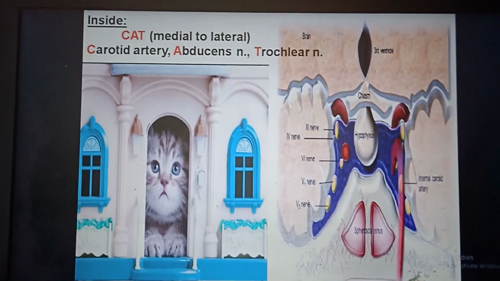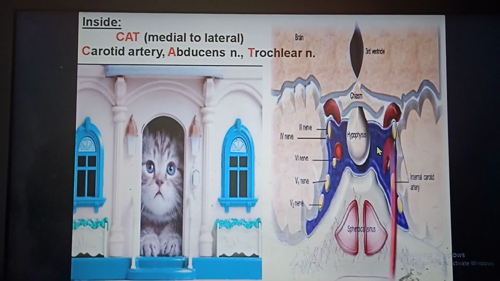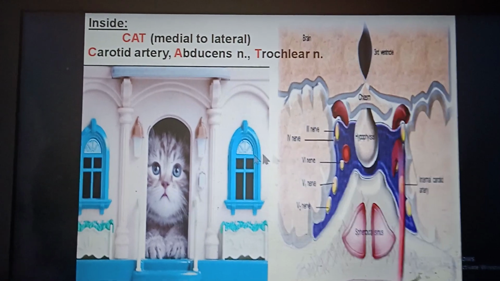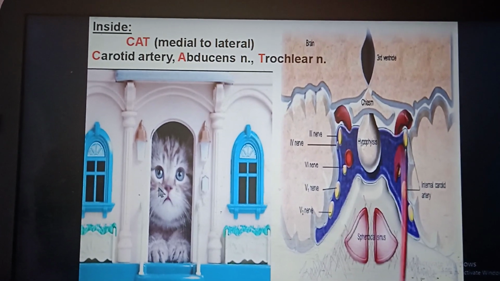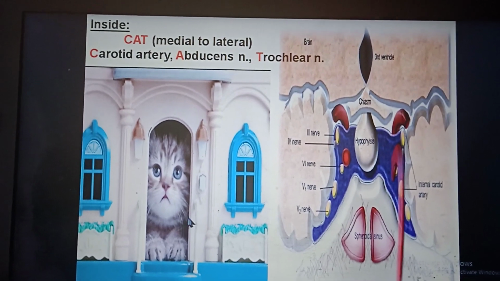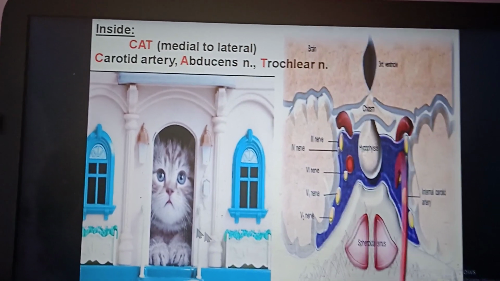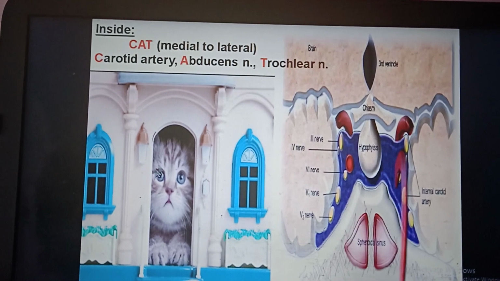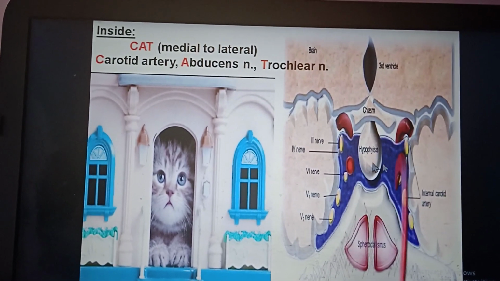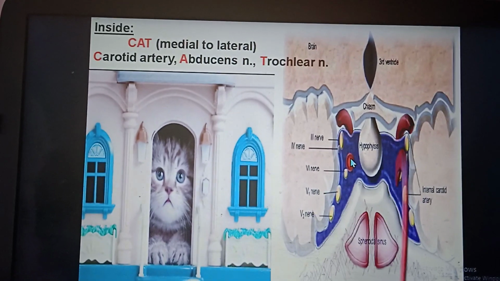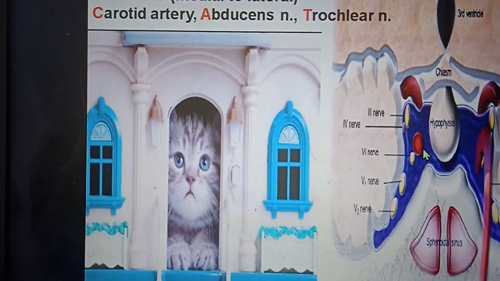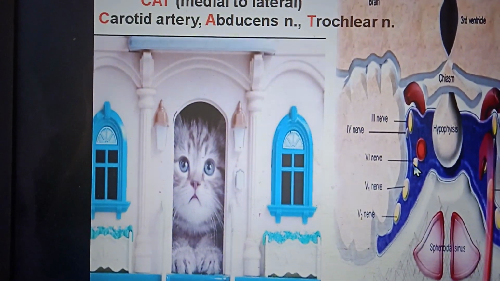Inside, within the cavernous sinus, what are the contents? From medial to lateral, this is the cat that lies inside the house, and the dogs are outside the house, but in the boundary wall. In the lateral wall there are 3, 4, 5A, 5B dogs, and inside there is the cat. From medial to lateral it is internal carotid artery, then abducens nerve, and then lies trochlear.